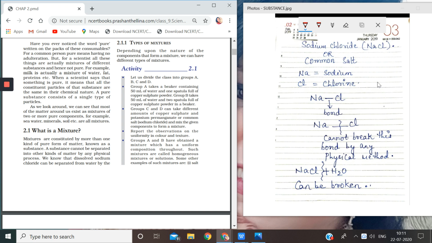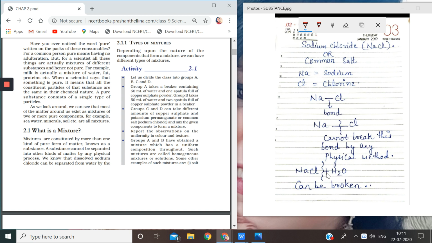But if this sodium chloride is mixed in water, now this is a substance, and water is another substance. If you mix sodium chloride in water, that means salt in water, then you can separate them by physical methods.